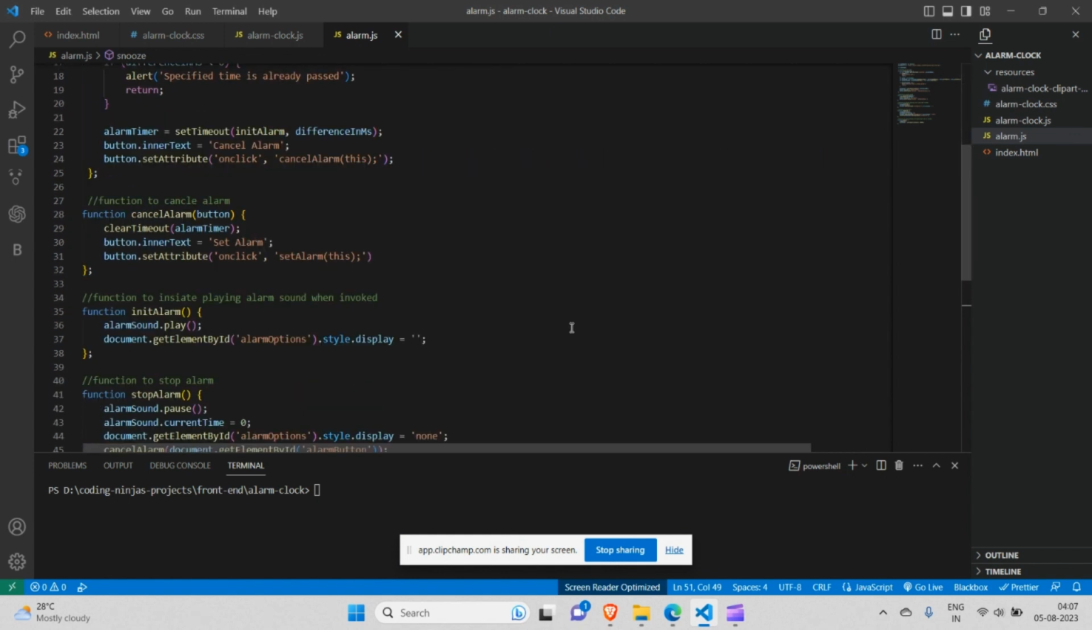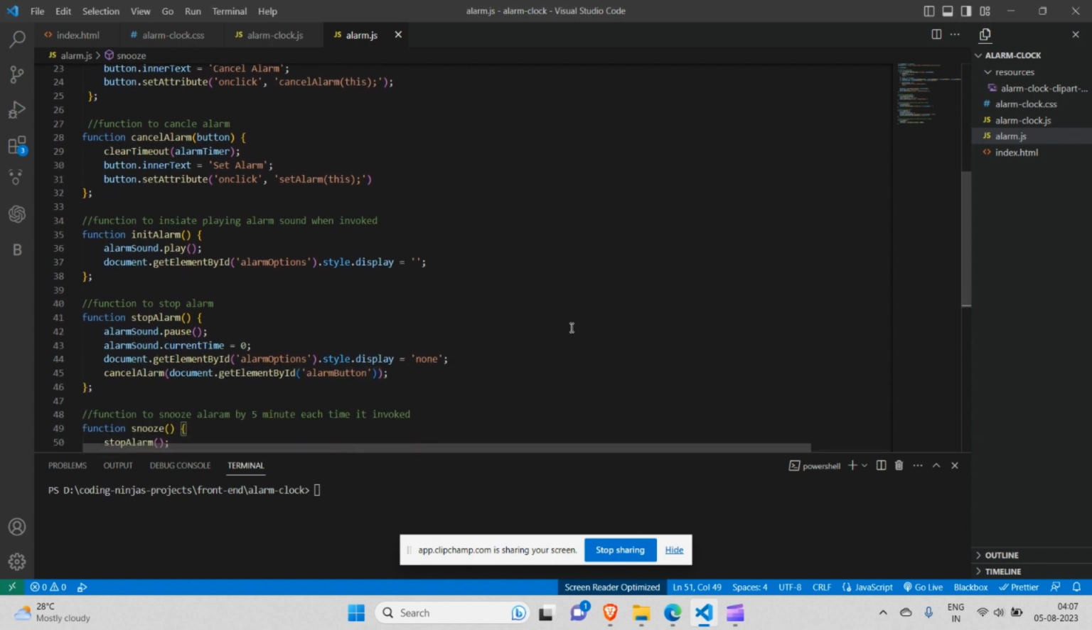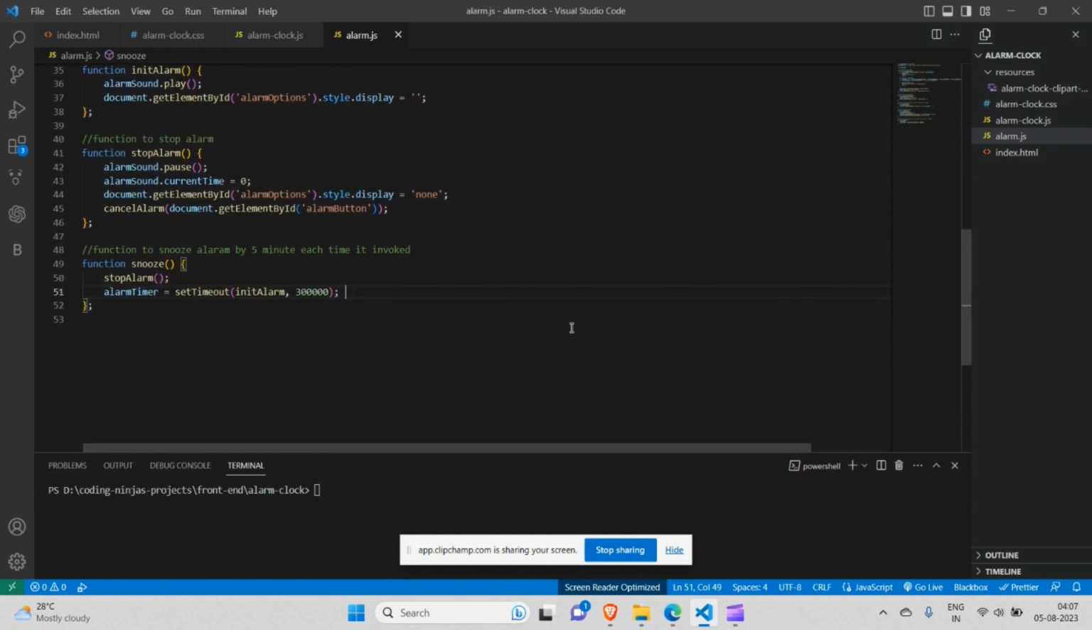Similarly, we got different functions such as cancel alarm, which is used to cancel the alarm. Init alarm, this function plays the audio whenever the alarm gets invoked. And the stop alarm function, as the name suggests, this function is here to stop the alarm. And the last function, snooze, simply extends the timer of the alarm by 5 minutes.